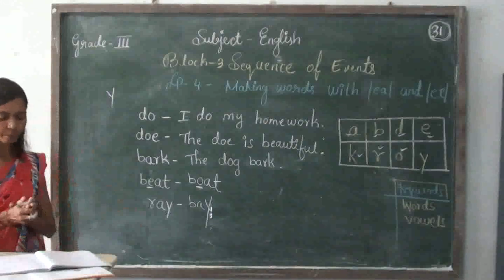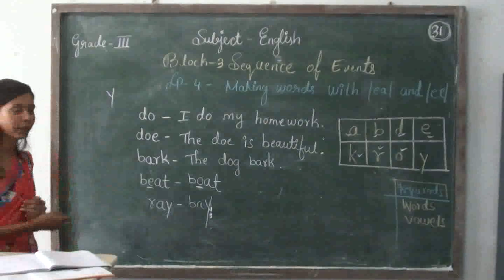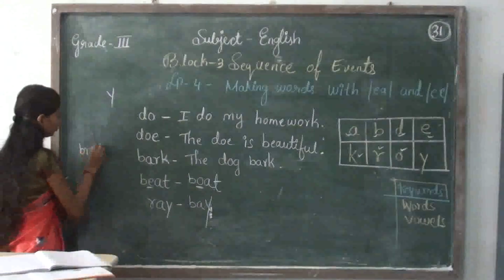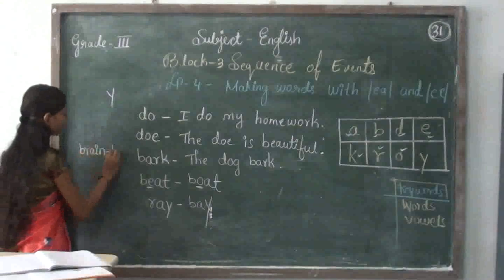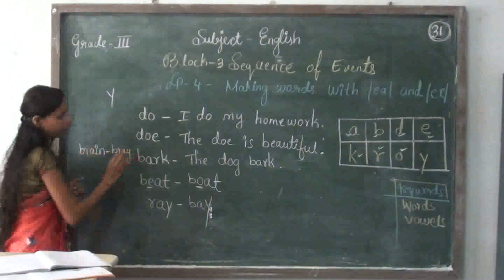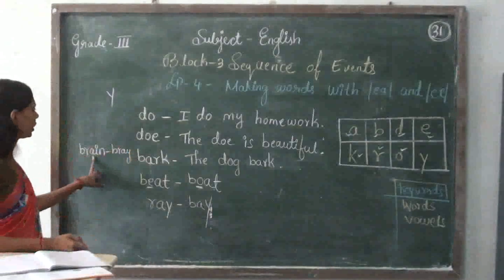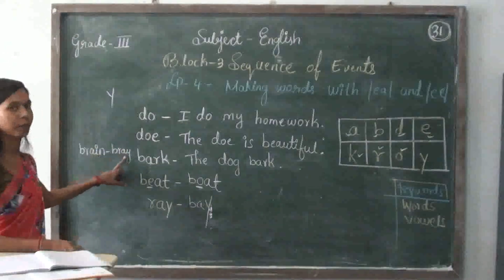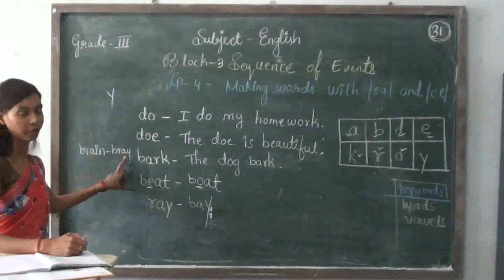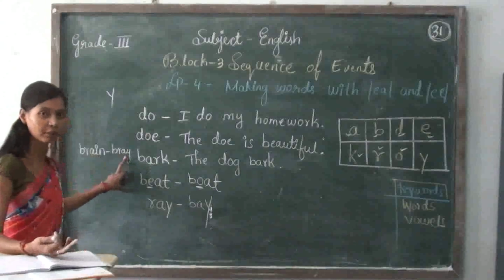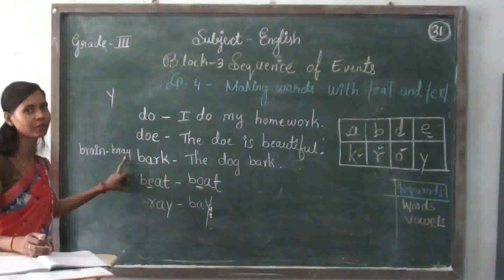For example, brain, and braid. Okay. So here, Y, bready. When you pronounce the end of this word, you can hear the A sound.